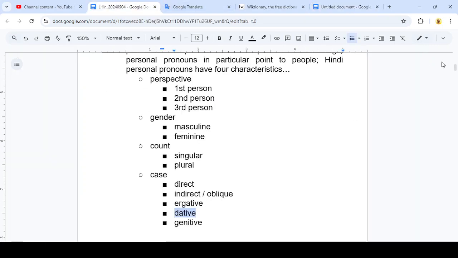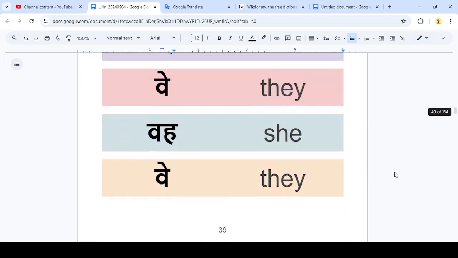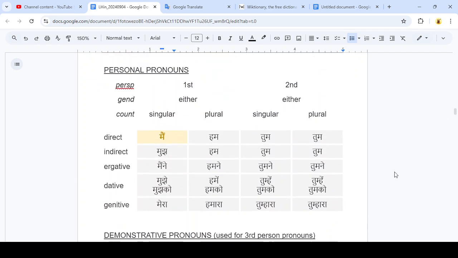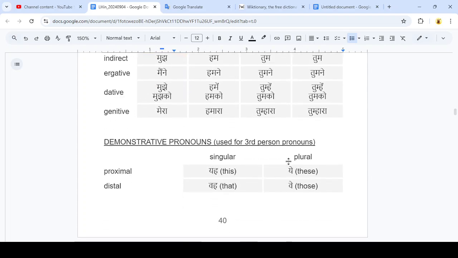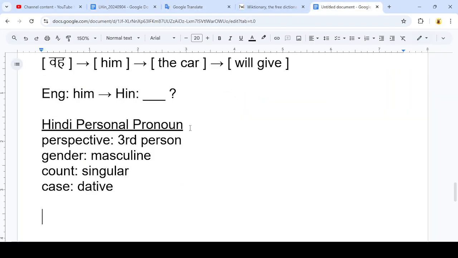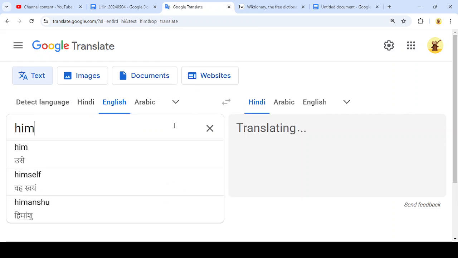So this one's going to be a little tricky because we just did a third person singular, which in theory would use these demonstrative pronouns again. But I don't want to use the same word as our subject translation. So I'm just going to go to Google Translate and type him.